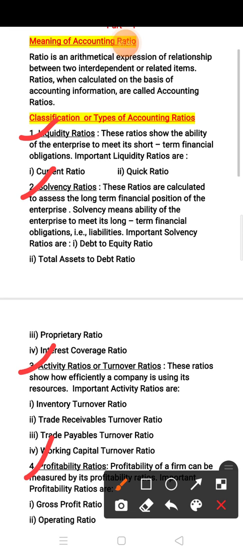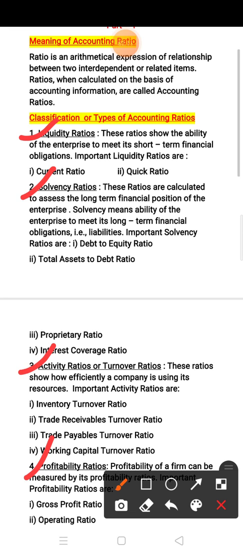Now, under the liquidity ratio, there are two ratios, that is current ratio and quick ratio. Liquidity ratio means short-term solvency ratio. These ratios show the ability of the enterprise to meet its short-term financial obligations. And the important liquidity ratios are current ratio and quick ratio.